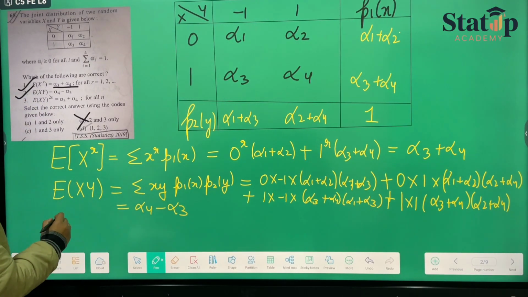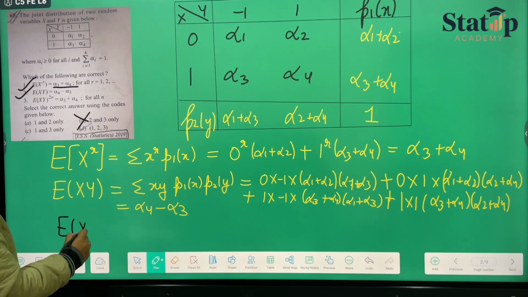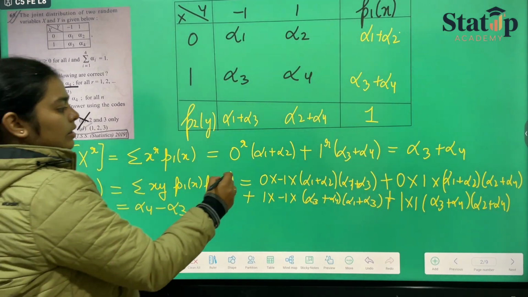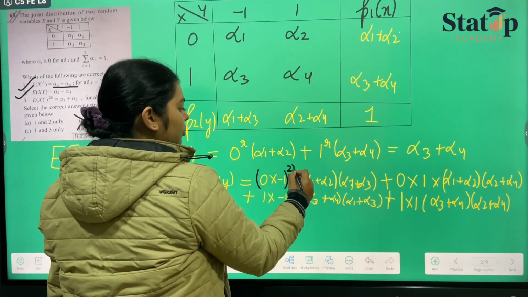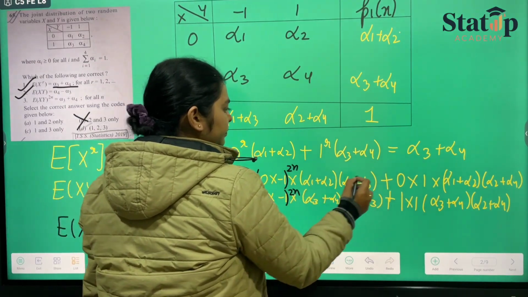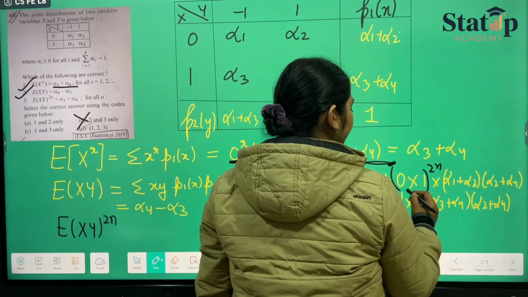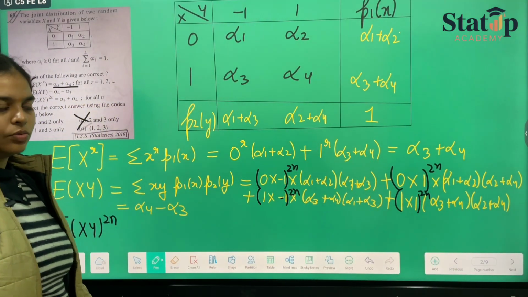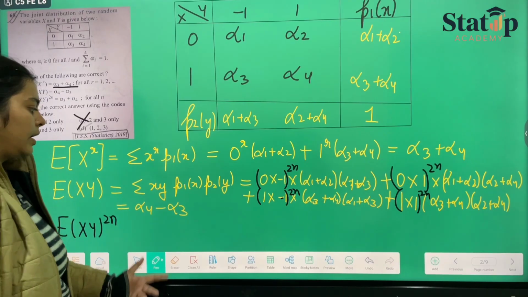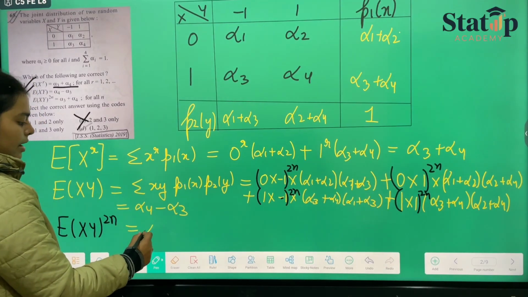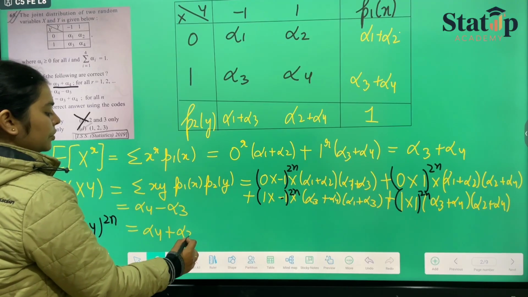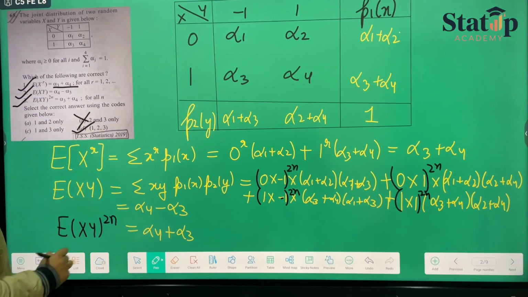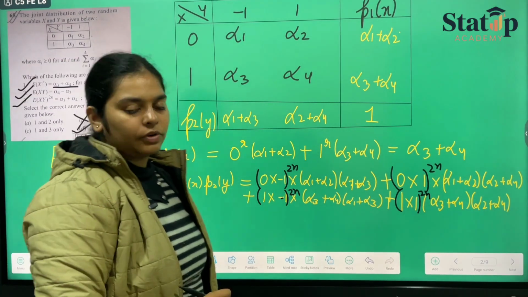In the third option, they have told us to calculate xy raised to the power 2n. Here we'll put the power 2n on all of them. And since the minus sign also has power 2n, minus 1 will become positive 1, and it will be alpha 4 plus alpha 3 only. Hence our option number 3 is also correct, which makes statement D the correct statement for this question.